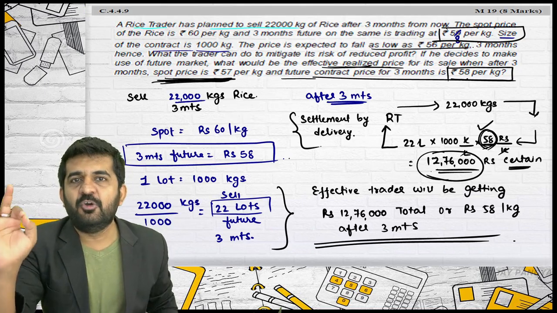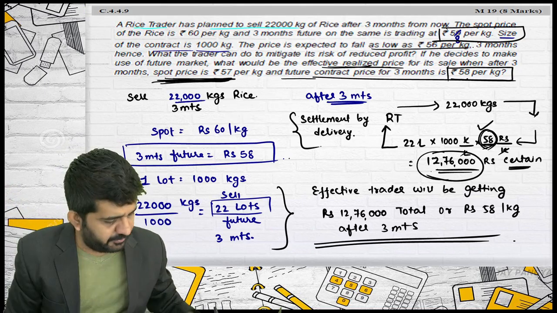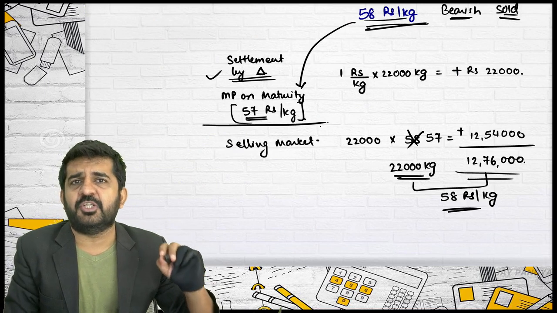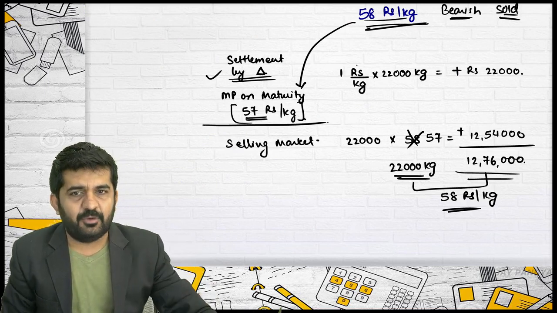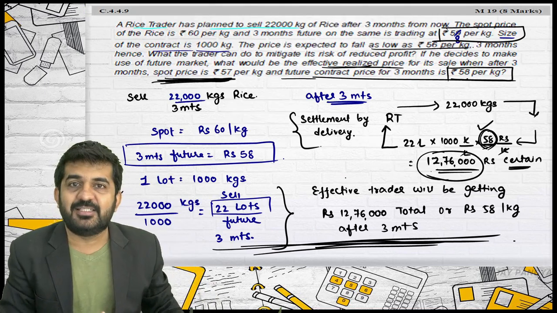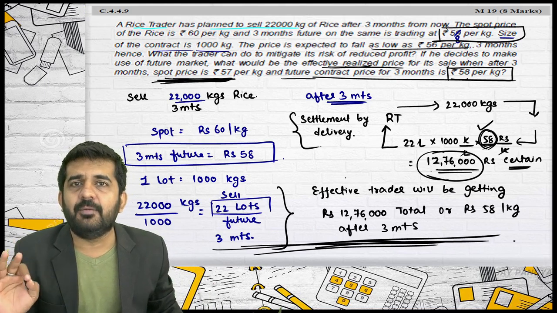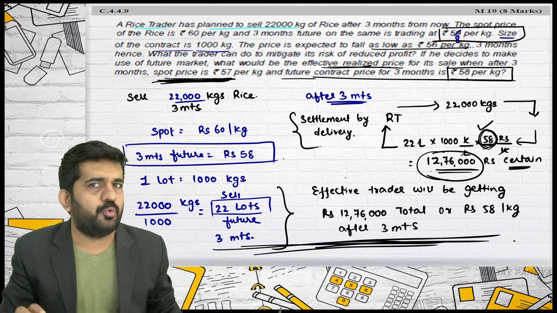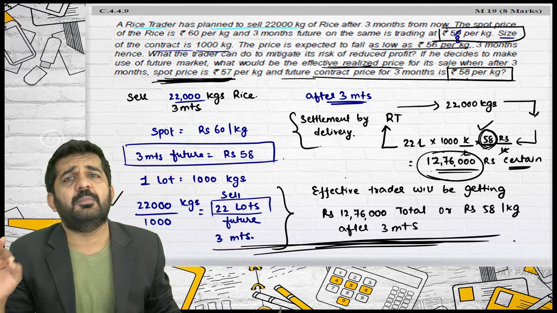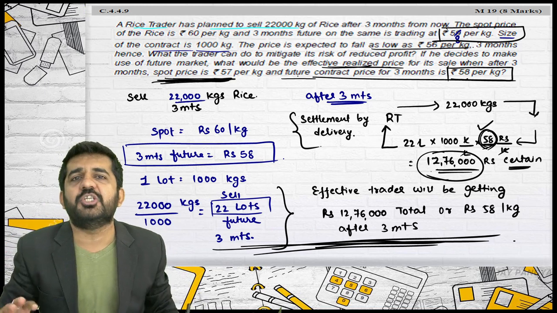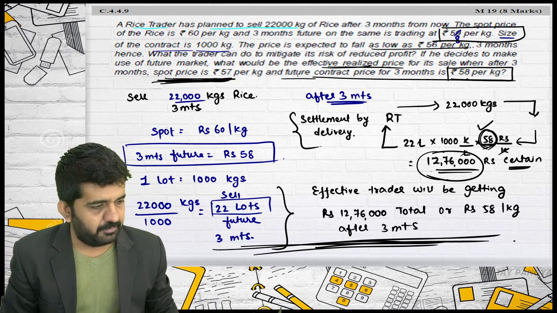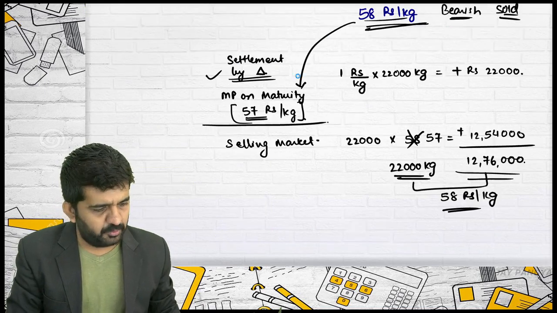Is that all? Believe me, if this question is asked in examination, this is the end of it. I have just done this for making a revision of derivative. Otherwise, this is the end of the question. You will be getting full 8 marks. No need to go deep into it. You should be extremely confident that the easy question is asked and I need to write down the answer properly and I'll be getting 8 out of 8 marks. And it was a May 2019 question.